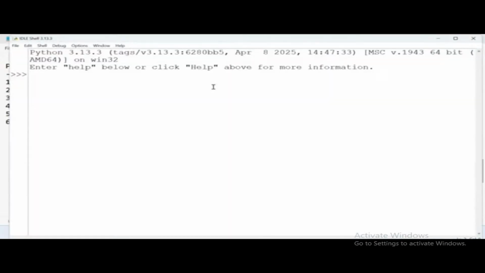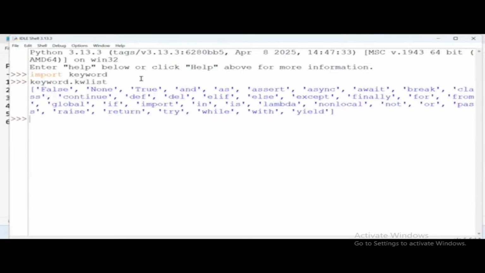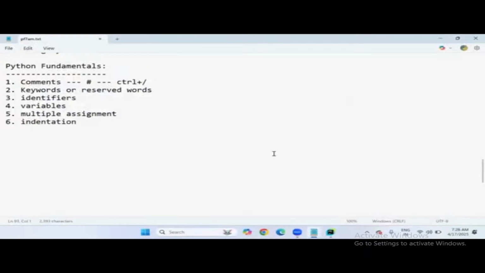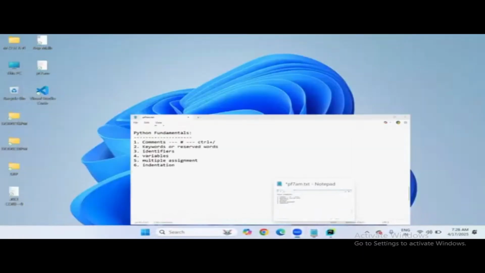If I open IDLE, here also you can type the same thing: import keyword. Then print is not required here, simply keyword.kwlist. When I run it, you will see the total keyword list displayed here. So these two lines you can use in any editor, anywhere. They bring you the complete keyword list which is available in Python.